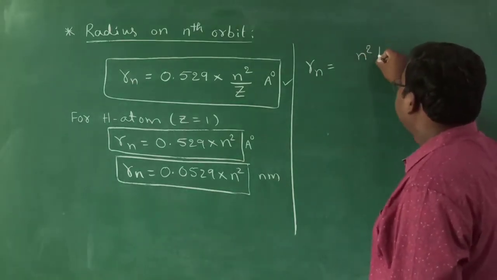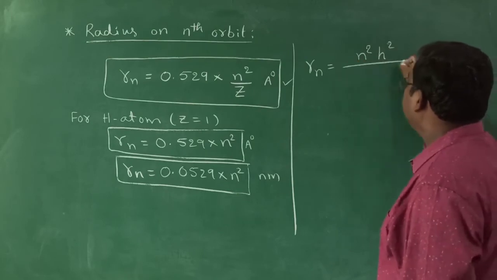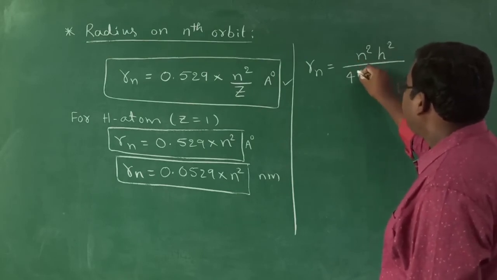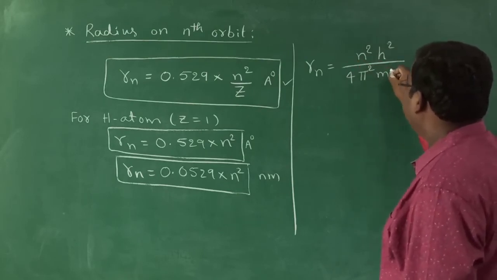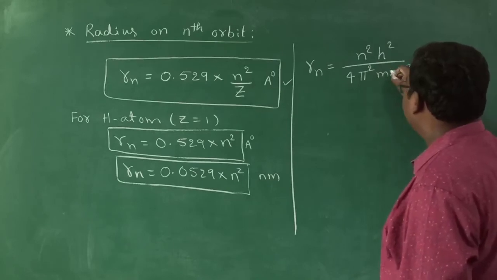n square h square by 4 pi square m Z e square.